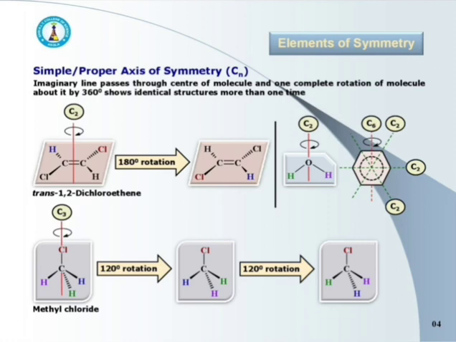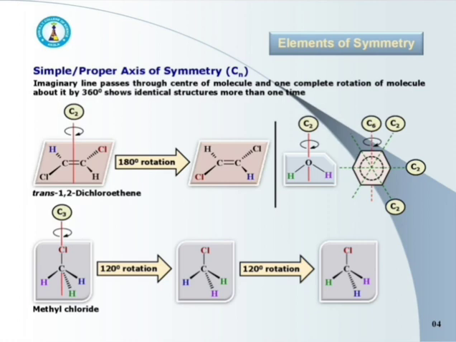The rotation of trans 1,2-dichloroethene about this vertical axis shows identical structures or arrangement of groups for two times in one complete rotation by 360 degree. So it is called as twofold axis of symmetry, that is C2.